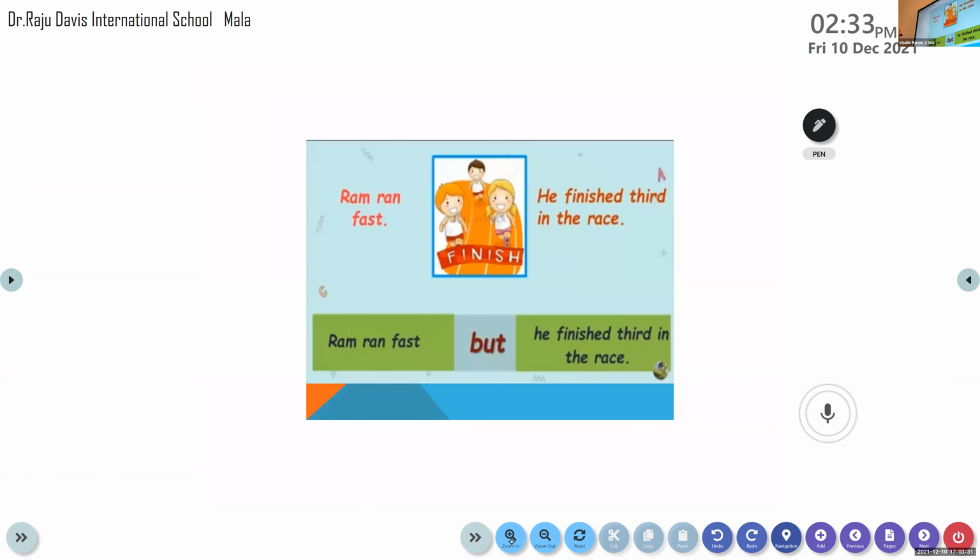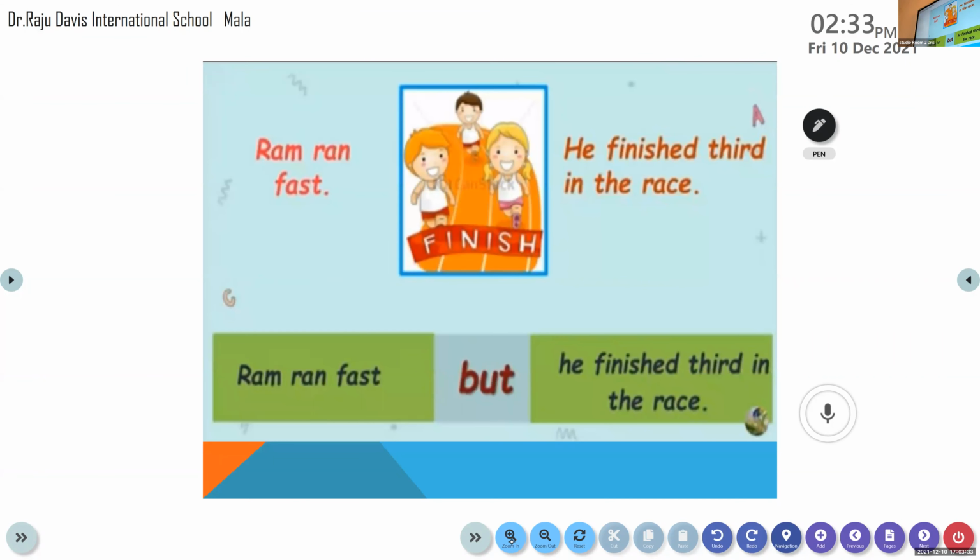Now let's move on to the next picture. All of you look at the picture very, very carefully. What have you understood from this? Ram ran fast. So he's running fast. But he finished only third in the race. He could come only third here. This is the first position. This is the second. And he's only able to come third there.